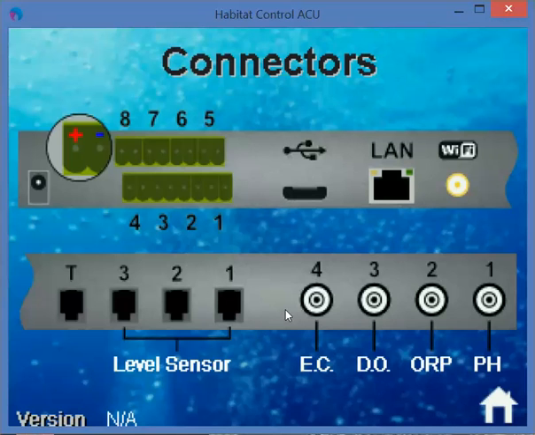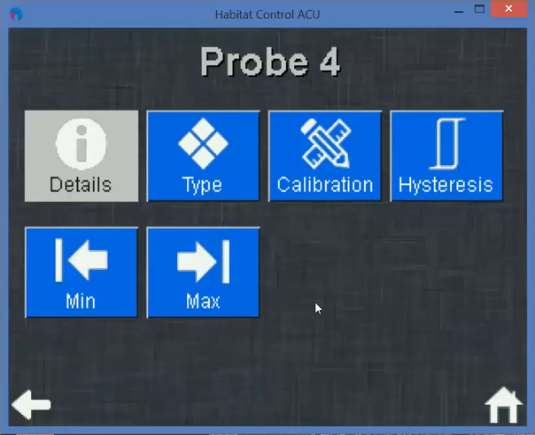Right of the level sensors, you can see 4 BNC pins. BNC pin 4 is configured for EC, electronic conductivity. If you click on that, you can configure it.